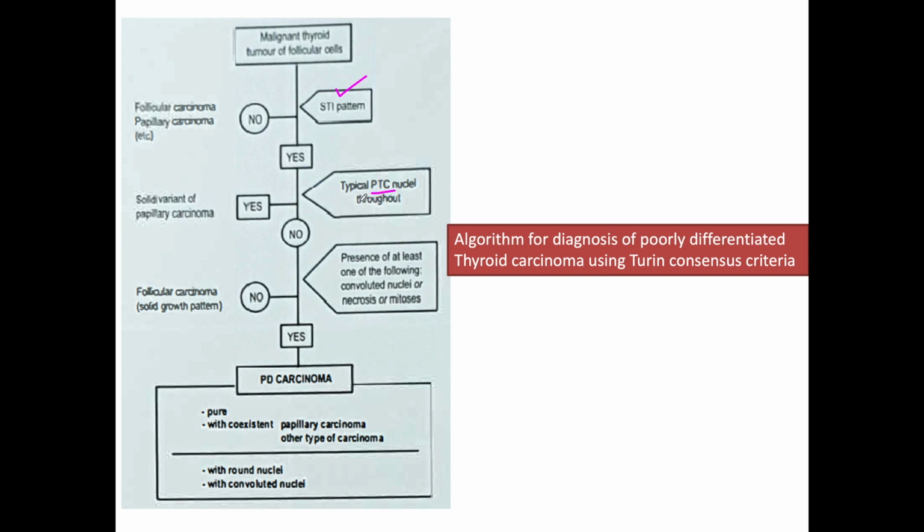If the nuclear features are not seen, then we will look for the more aggressive features, which include convoluted nuclei, necrosis and mitosis. If these features are present, then we will classify it as poorly differentiated carcinoma.